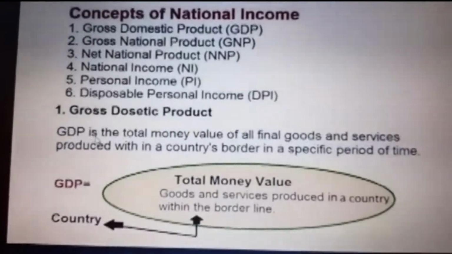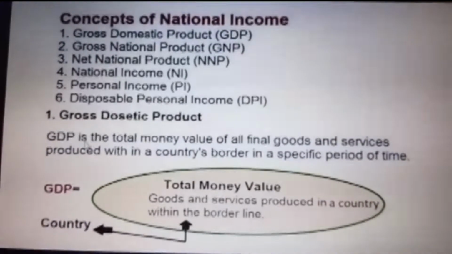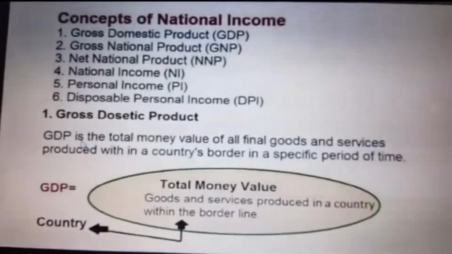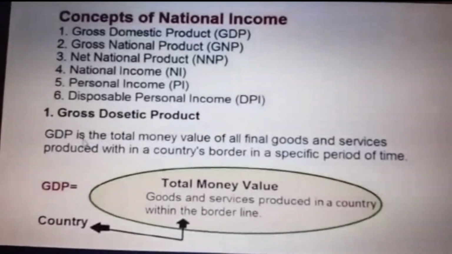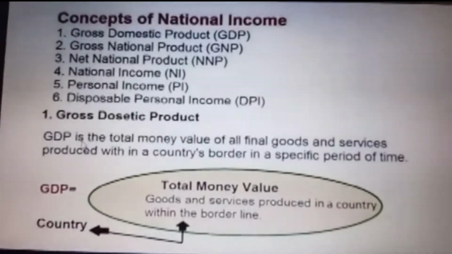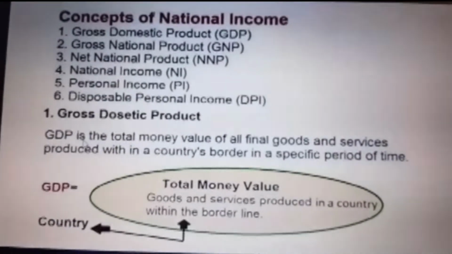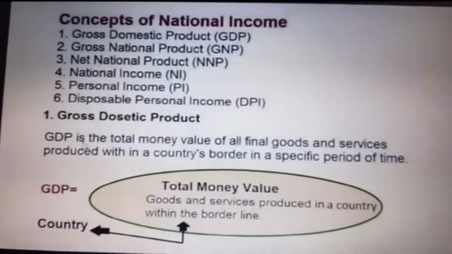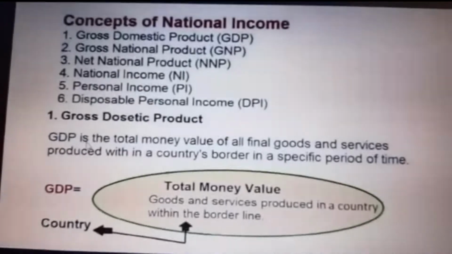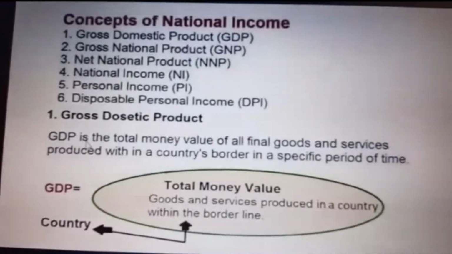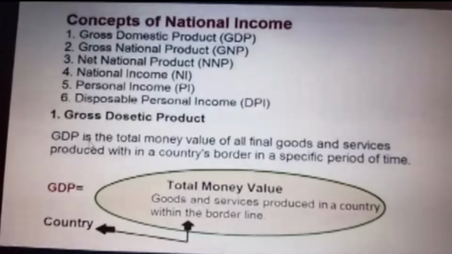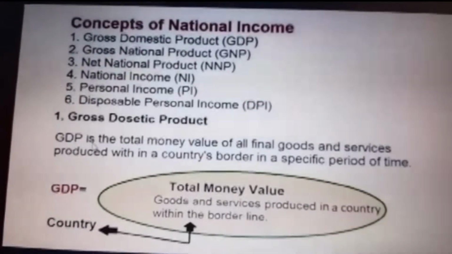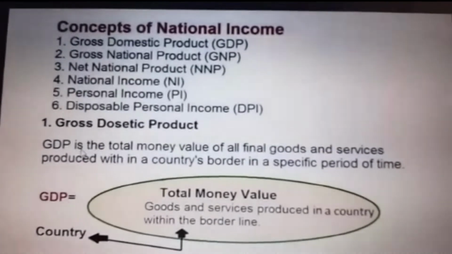Gross domestic product means the total money value of all final goods and services produced within a country's border in a specific period of time. It is all the goods and services produced only in India, within a country and within a boundary, within a border. That is called gross domestic product.